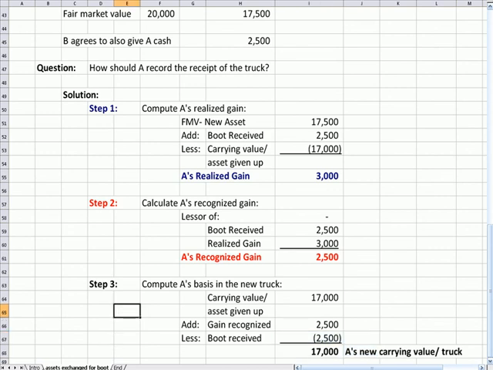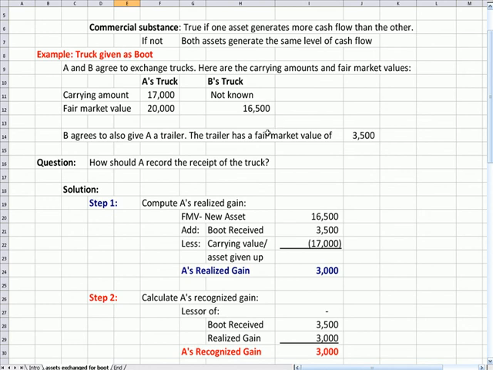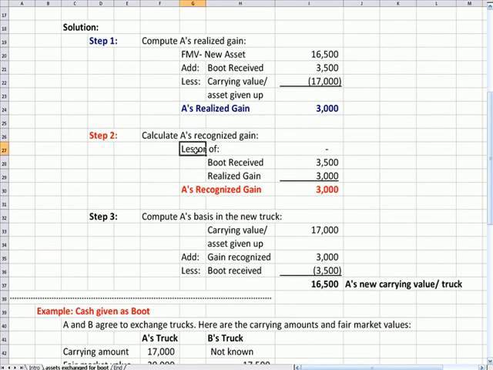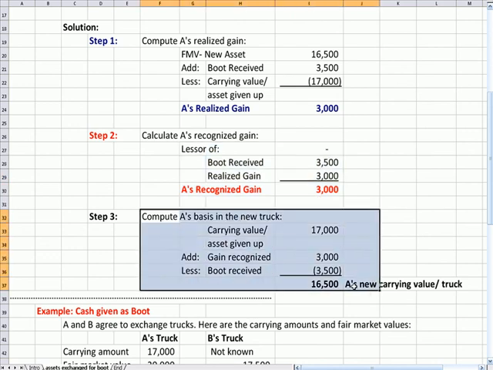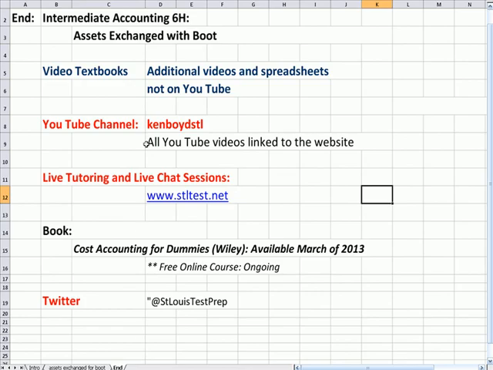So what we learned is that when we change the boot that we give up, that change in boot affects the recognized gain, and the change in the recognized gain affected the basis of the new truck. That's the end of 6H.